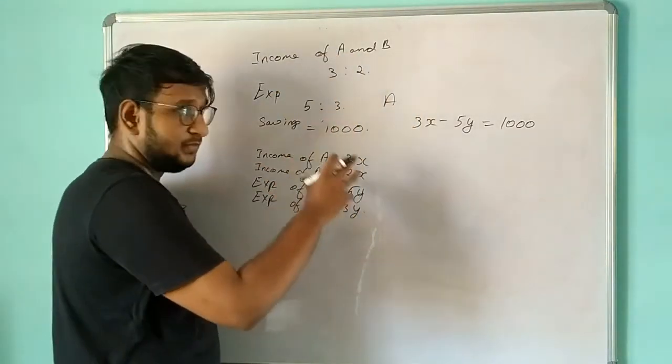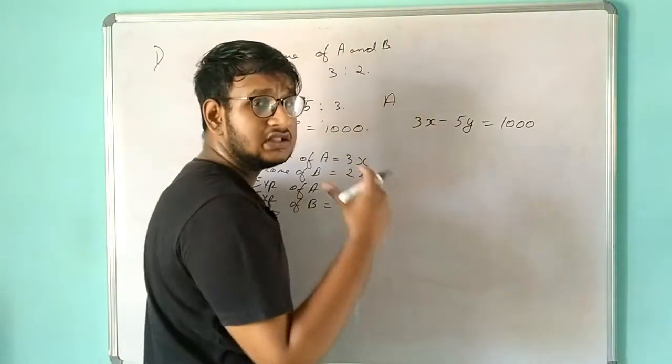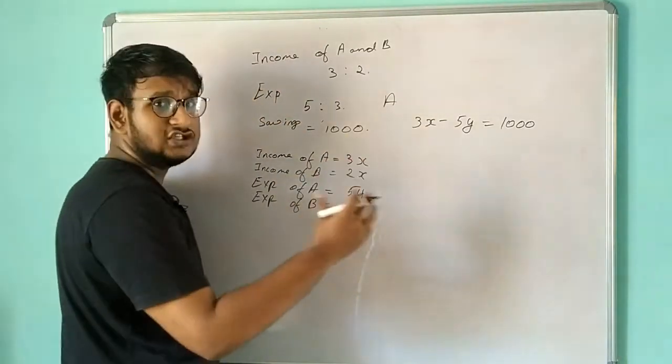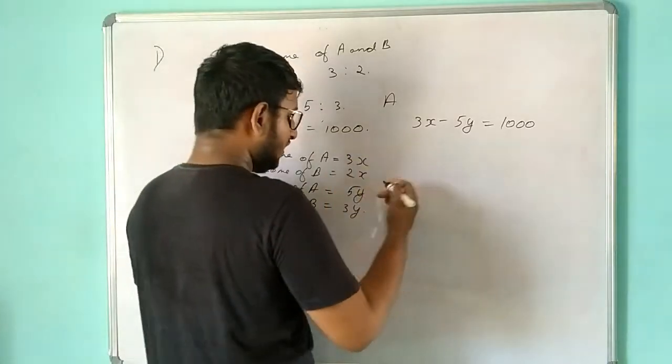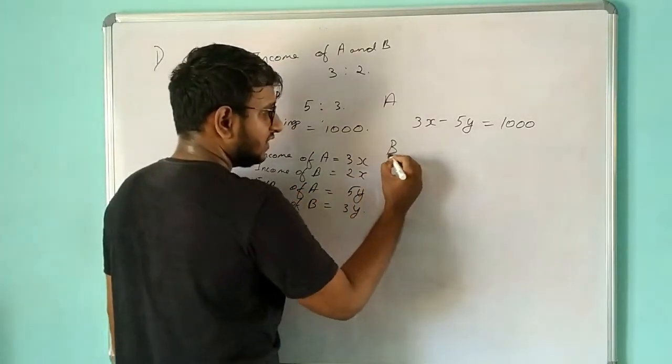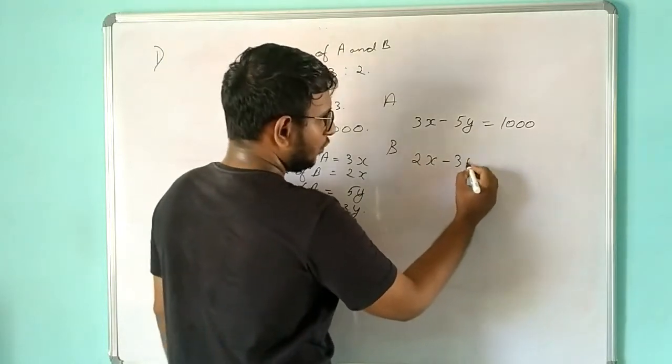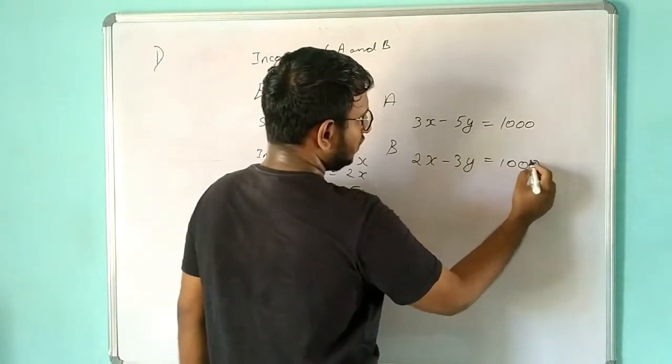We got all the parameters and we framed all the things that we had into an equation, that is 3x minus 5y is equal to 1000. Similar to that, we are going to frame an equation for B as well. So in case of B, we have 2x minus 3y is equal to 1000. Okay, this is the equation.